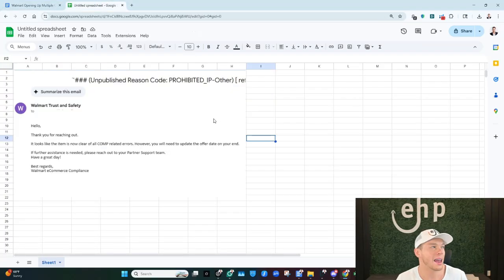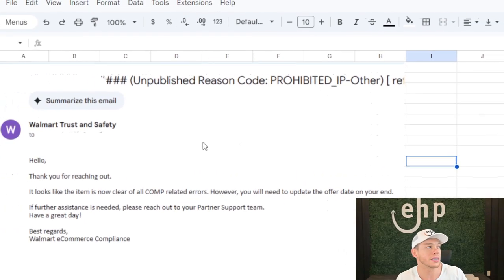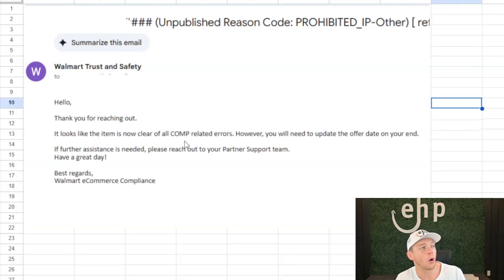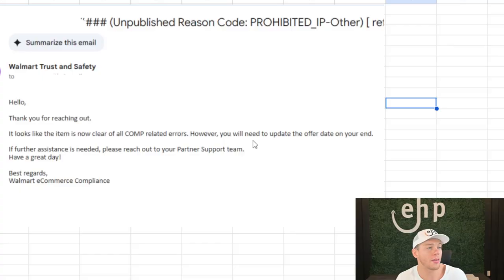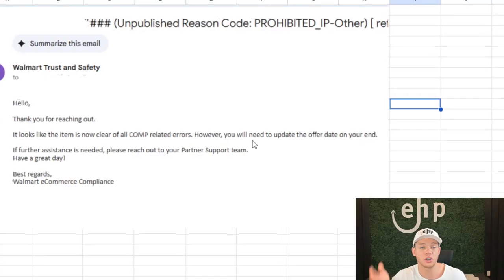And then at the end of the day, we do this all the time. And this is how we get things reinstated quick, right? It looks like the item is now clear of all comp-related errors, right? And then all we have to do is, and then we finally get somebody to respond. They clear all of the errors. We just have to update the offer date, and then boom, it's reinstated.